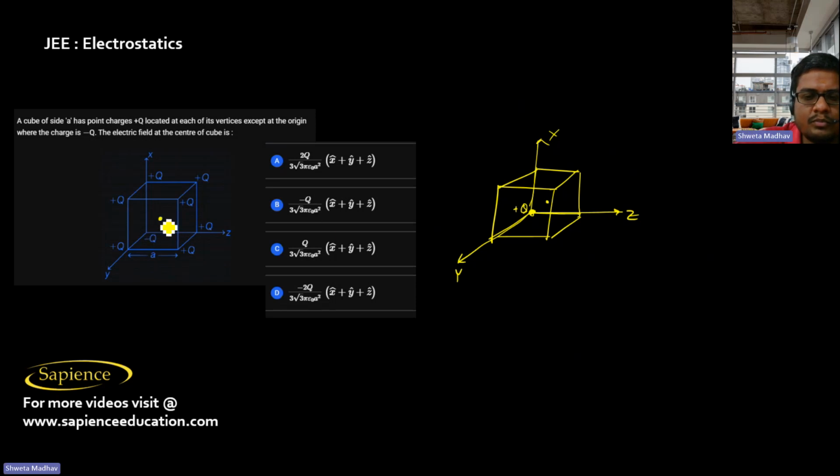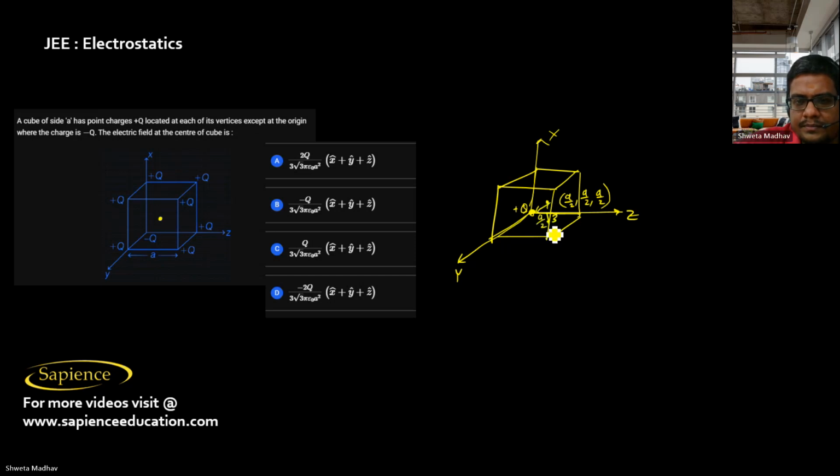The center point, for cube side a, is a by 2 comma a by 2 comma a by 2. That means the distance is root 3 a by 2.